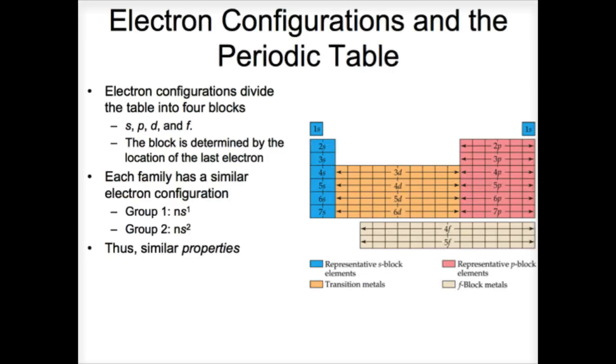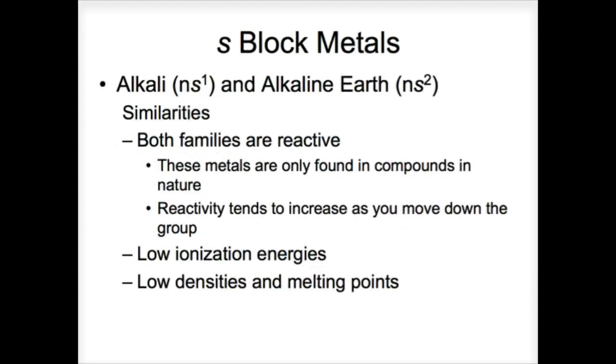So before we go into the families, the first thing we want to go back through is a review of the electron configurations. So we know the S block. The S block, remember, in the first column everything is S1, in the second column everything is S2. So when we look at that, the first two families, which are the S block metals, the alkali metals and the alkaline earth metals, notice that we put this little N in front of it.